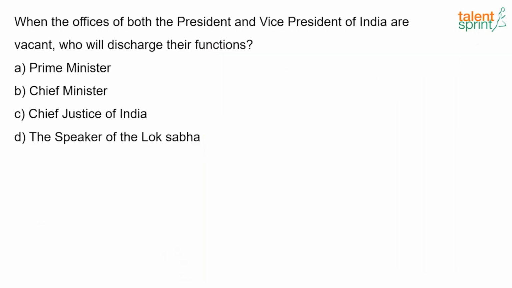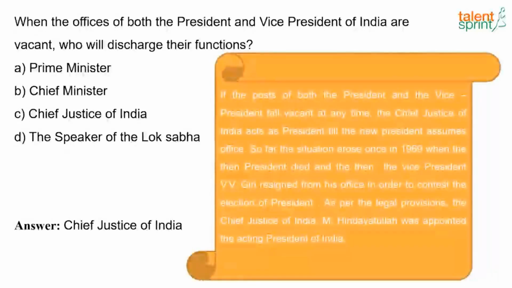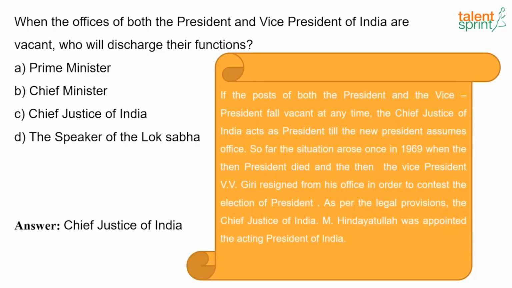Now the next question. When the offices of both the President and Vice President of India are vacant, who will discharge their functions? And the answer here is the Chief Justice of India. If the posts of both President and Vice President fall vacant at any time, the Chief Justice of India acts as President till the new President assumes the office.